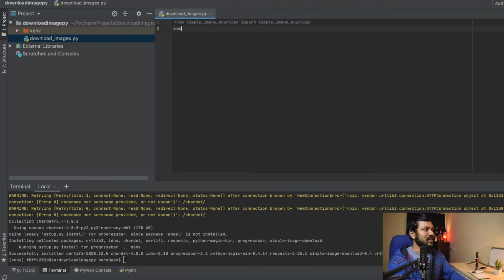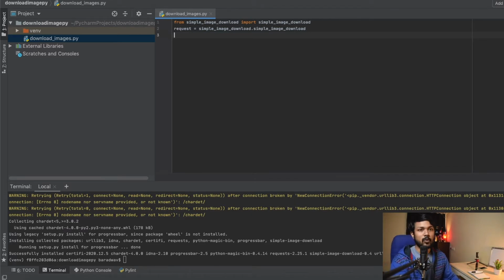So let me call this result. I'll call this simple_image_download.simple_image_download, or I'll just call this a request. So basically what is happening is that inside this class we are going to be having the object. We'll do a request of, and as soon as the instantiation is done, we'll call download on that. So just 3 lines of code.